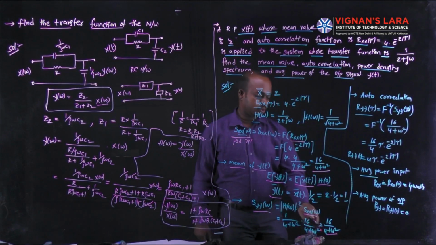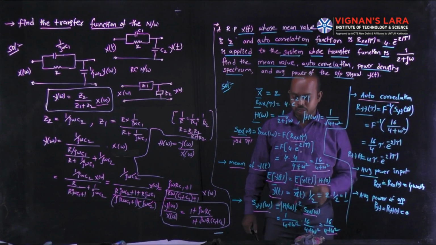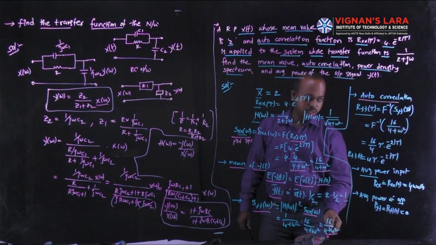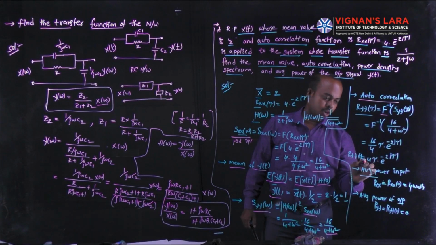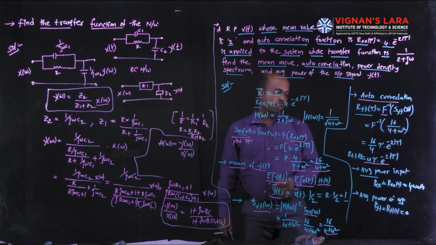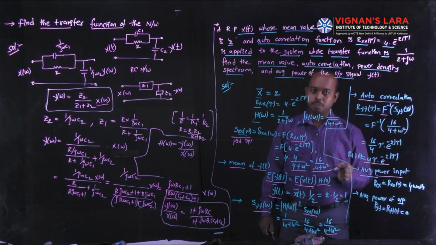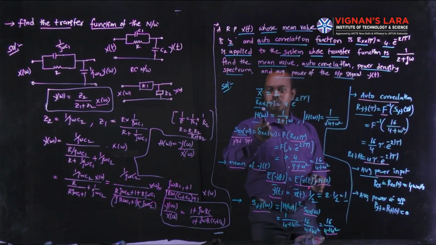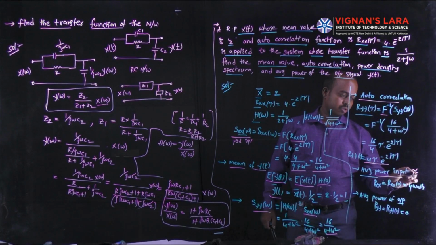Once you find that, we go for the autocorrelation function at output by taking the inverse Fourier transform on the output power density spectrum. Then you can find the average power at input: in the input autocorrelation equation, substitute tau is equal to 0 and you obtain 4 watts.